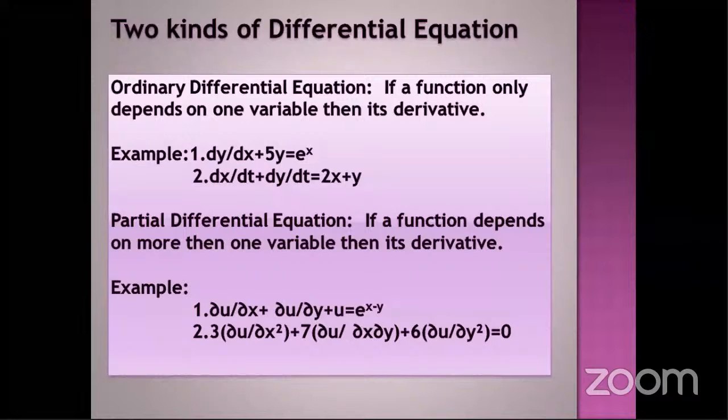Next, partial differential equation. Partial differential equation means whenever we are having more than one independent variable, and it is also known as PDE, and it is always denoted by the partial derivative symbol. And you can see examples 1 and 2 having more than one independent variable.